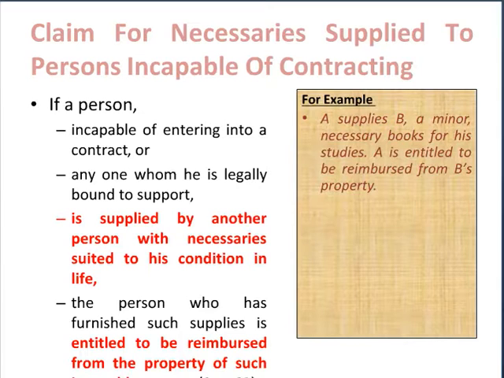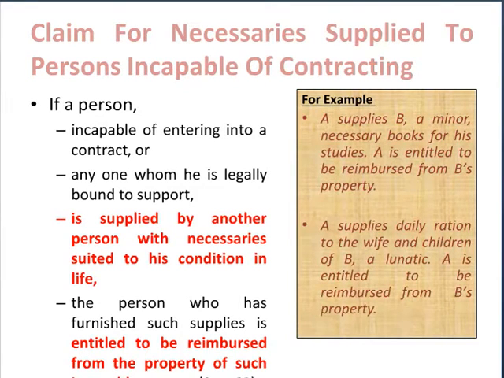B, being a minor, cannot legally enter into a contract with Mr. A, but still here the law shall create a contract between Mr. A and Mr. B, and Mr. A shall be entitled to be reimbursed from the property of Mr. B. Let's take another example. Mr. A supplies daily ration to the wife and children of Mr. B, and Mr. B is a lunatic. Here again, Mr. A is entitled to be reimbursed from Mr. B's property.